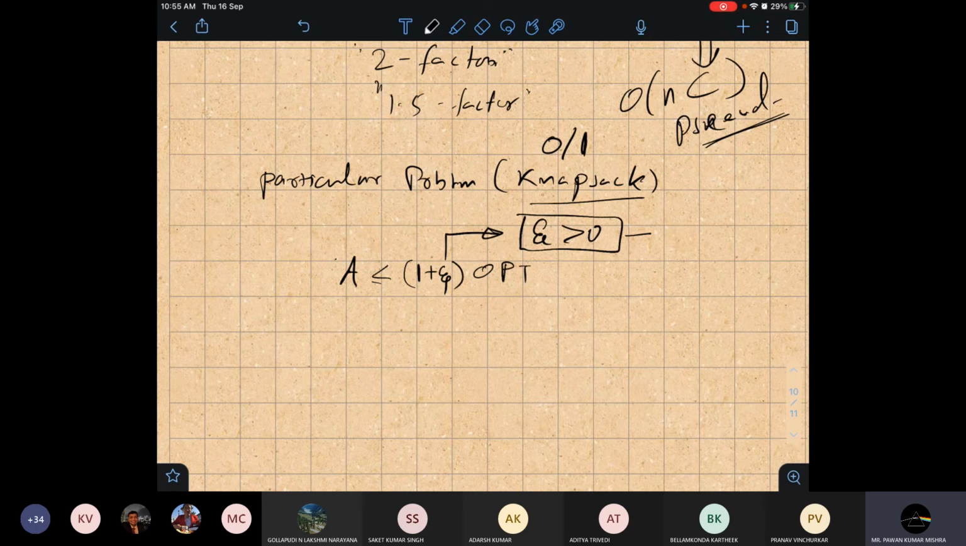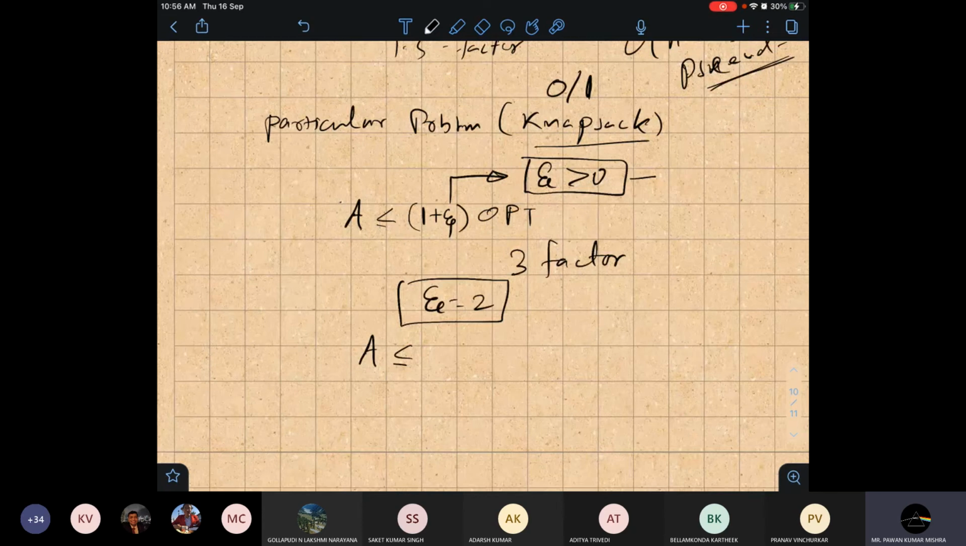The user will say, I need something like a 3 factor. Then epsilon will be 2. So can I design an algorithm that gives different factors as per what the user asks? Such algorithms are not possible for all problems. We have seen that for set cover we cannot get better than log n, so forget about the constant, and forget about this thing, PTAS.